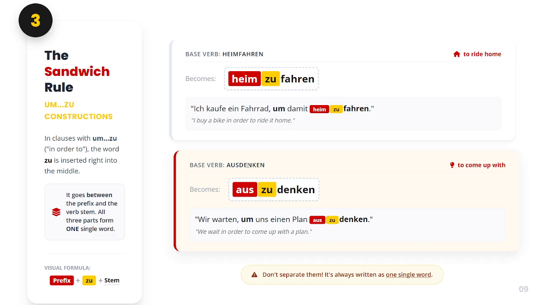Another example, ausdenken, which means to come up with. This verb becomes auszudenken. An example of this is: Wir warten, uns einen Plan auszudenken, which means we wait in order to come up with a plan.